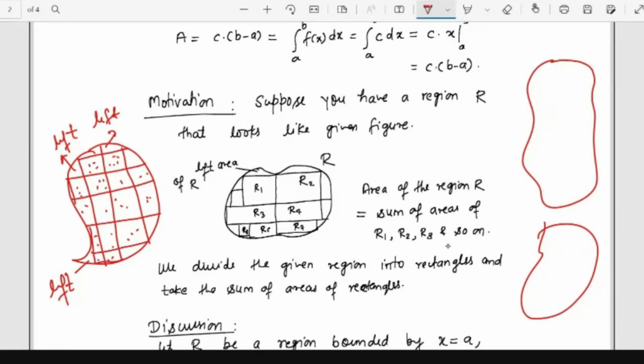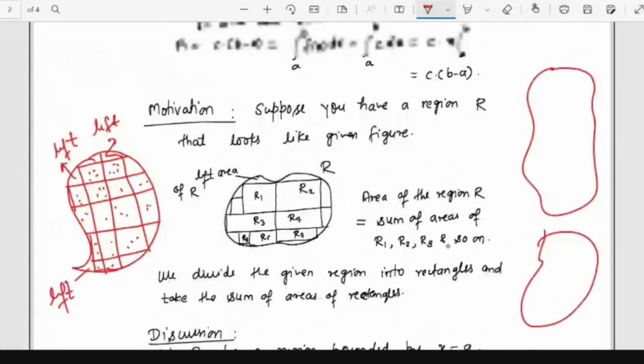But there are some areas which are left on this mango. I'm not able to calculate the whole area of this mango. So what we will do, we're just trying to maximize our calculation, to get the maximum area of this mango, so that this left area will be covered. All these things are motivation.